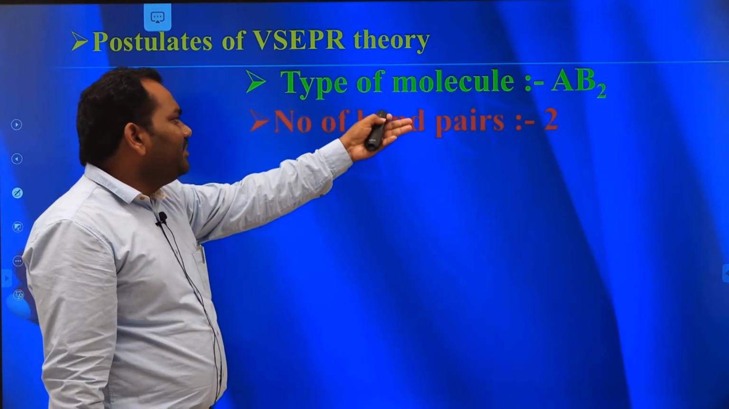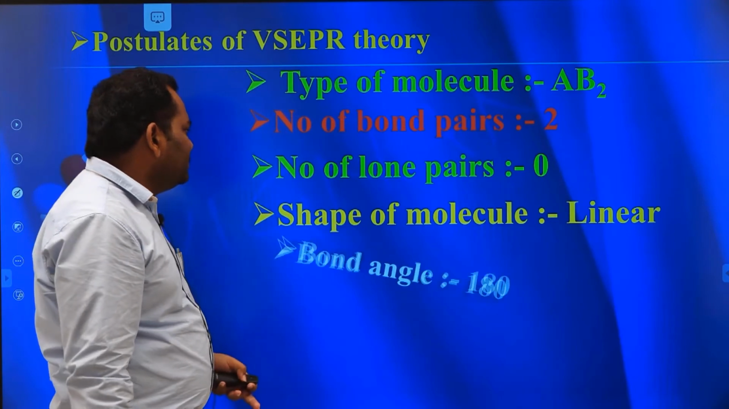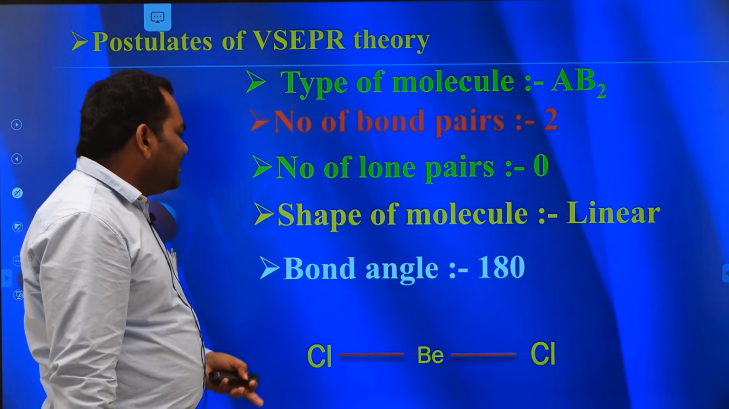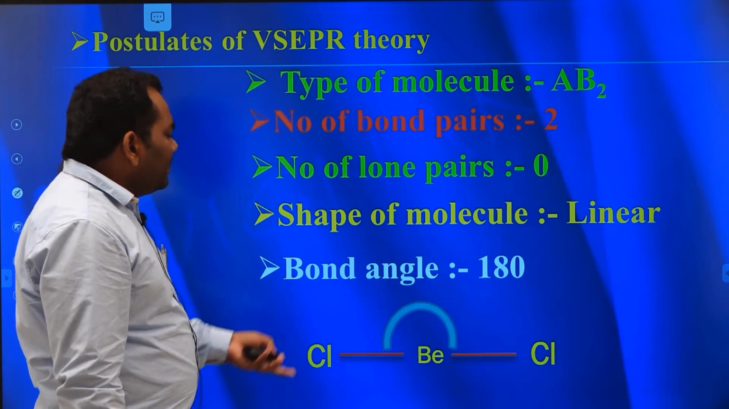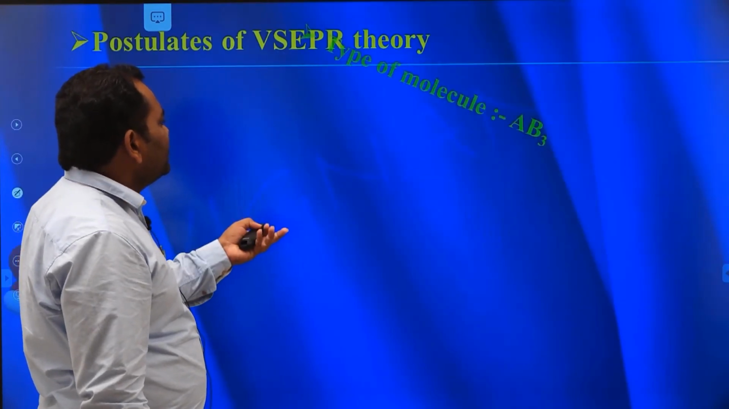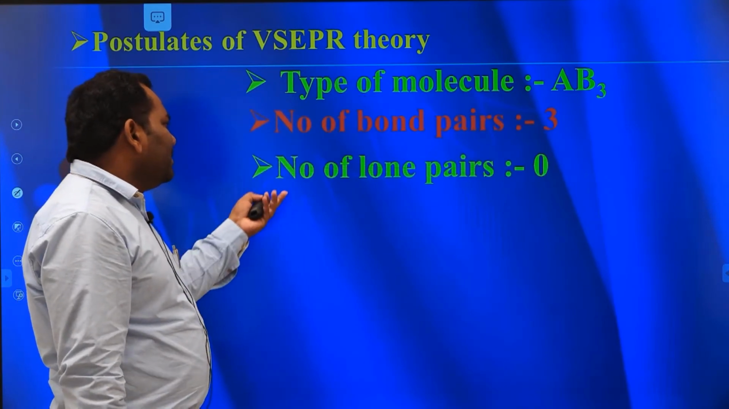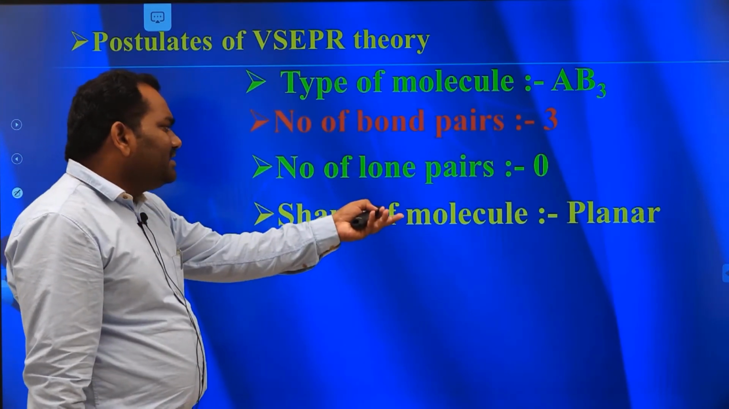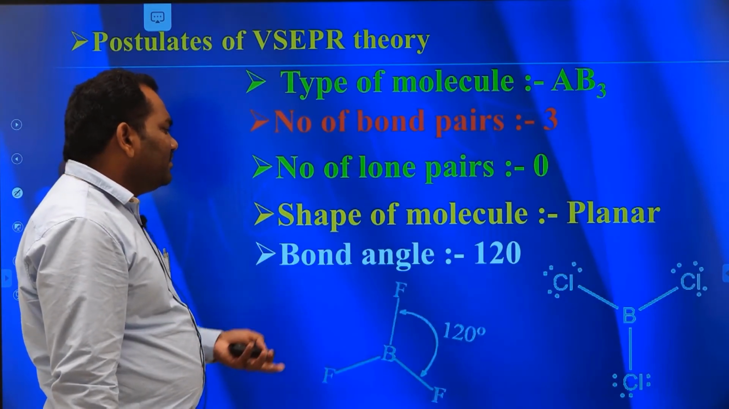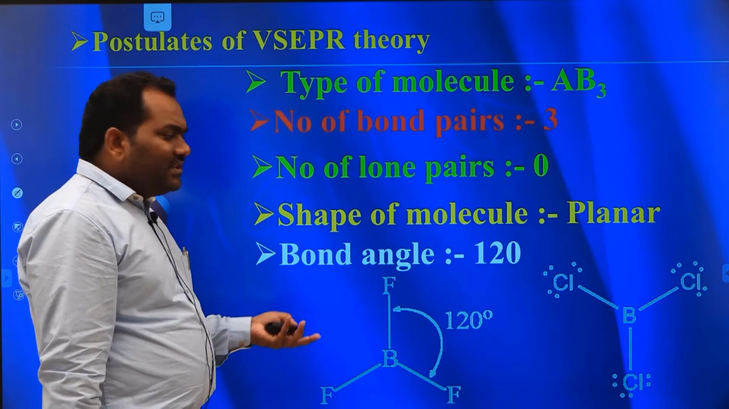First one is the AB2 type molecule. Here the number of bond pairs is 2 and the number of lone pairs is 0, and the shape of the molecule is linear. The bond angle is 180 degrees. The best example is BeCl2. The second type is the AB3E0 type molecule. Here the number of bond pairs is 3, lone pairs 0. The shape of the molecule is planar. The bond angle is 120. The best examples are BCl3, BF3, BH3, like that.